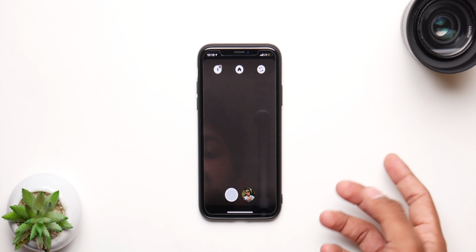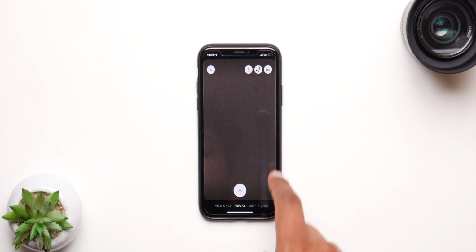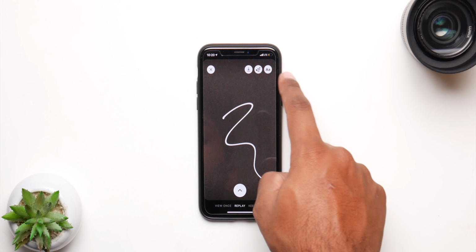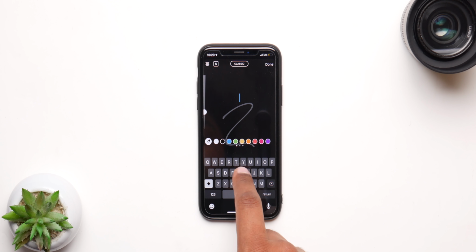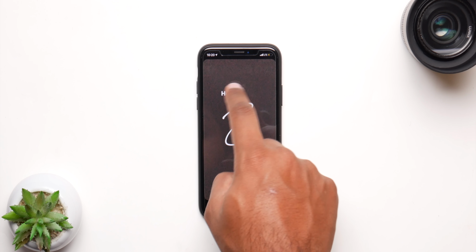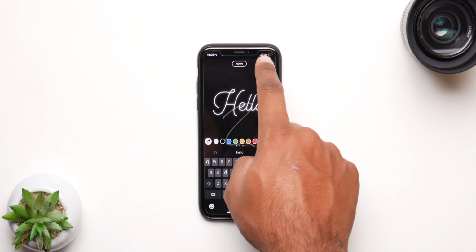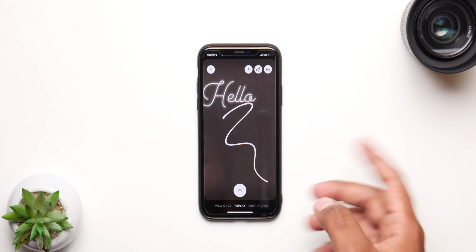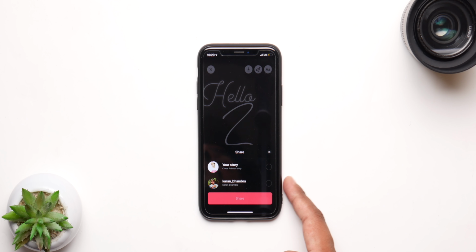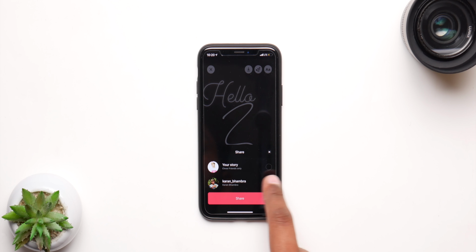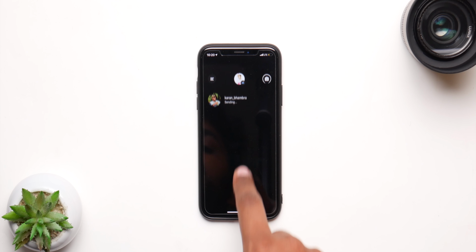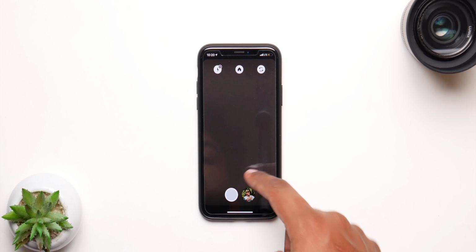Now it opens a camera and you can just switch cameras and all that stuff. And when you snap a picture, you can draw and add text and all that stuff. But you cannot add questions and all that stuff, so that is not available. And not even stickers, so that is kind of weird. Maybe they'll add them in future updates. So you can change your fonts and all the stuff you can do with fonts back on Instagram. From here, just send it and choose your friend, or if you have a close friend list, this story will go to that list itself. Now you can see I only have one friend in here, and that is also me, but you can add as many as you want, unlike me.